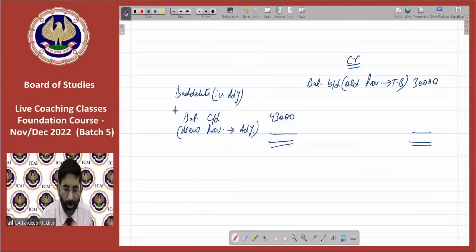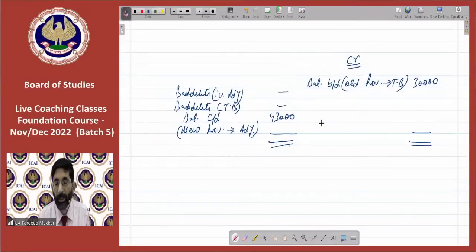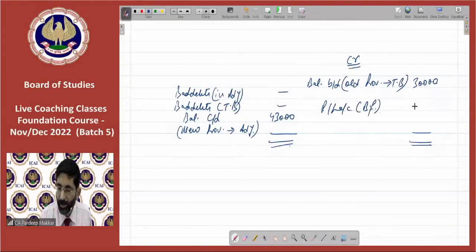Whatever the amount is there, whatever bad debts are given in your trial balance, that will be entered here, which is not there. In this case, this is not there. So whatever is the balance sheet figure, that will be transferred to profit and loss account. This is balance sheet figure. So in this case, it is 13,000 rupees.